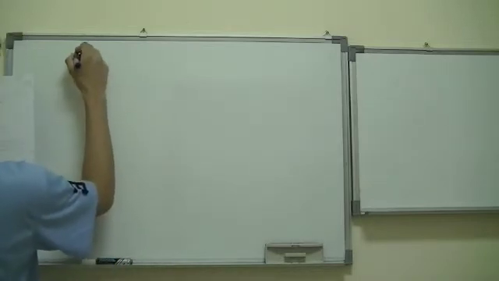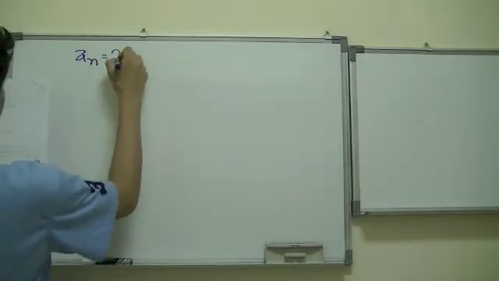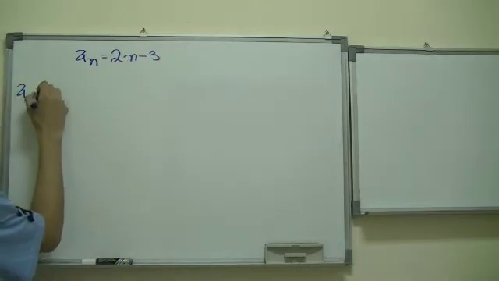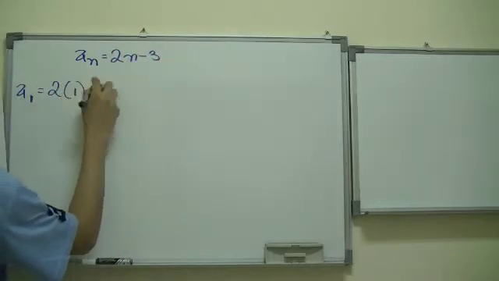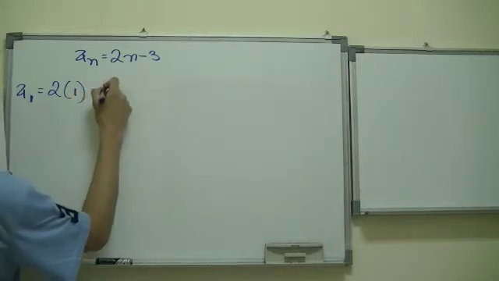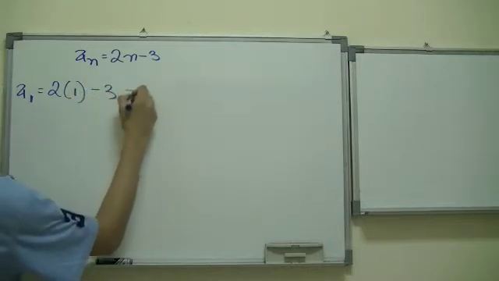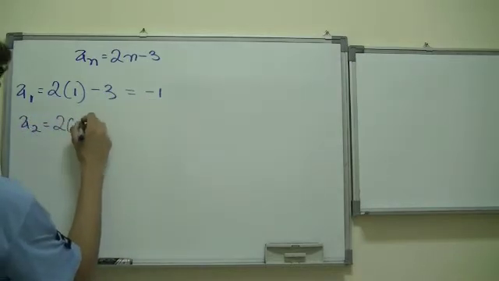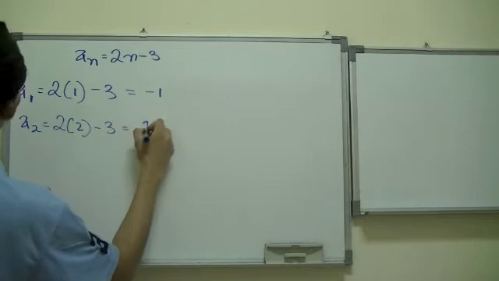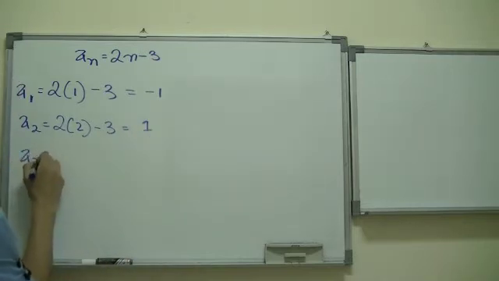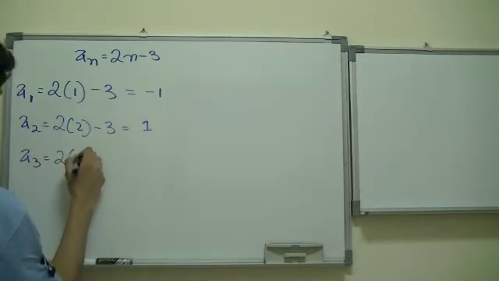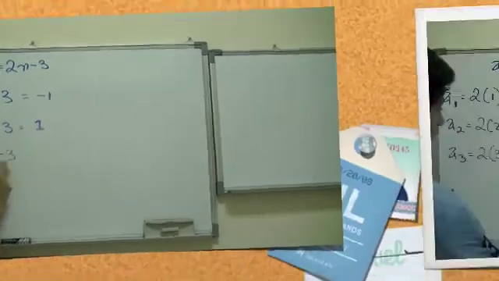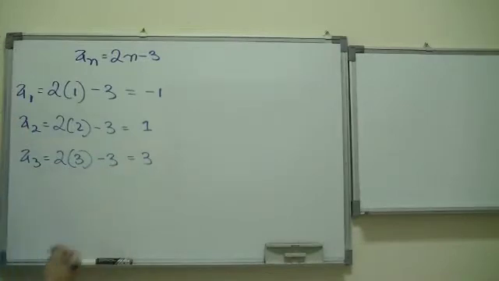Let's say, for example, a_n is equal to 2n minus 3. Well, the first one, a1, is equal to 2 times 1 minus 3, which is equal to negative 1. a2 is equal to 2 times 2 minus 3, which becomes 1. Then a3 would be equal to 2 times 3 minus 3. 6 minus 3 is 3, right?